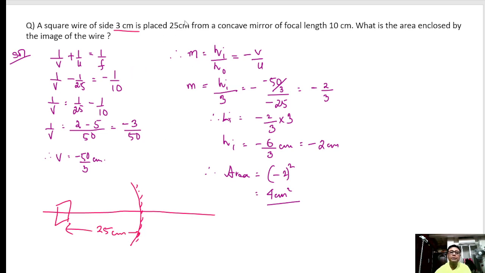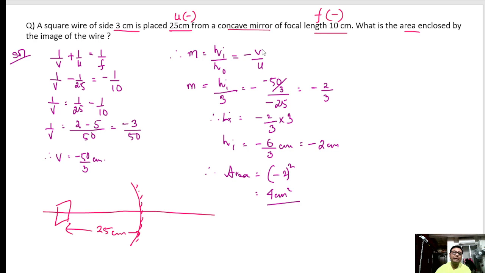So u is given, which is negative. It is a concave mirror, so focal length should be negative. What is the area enclosed by the image of the wire?